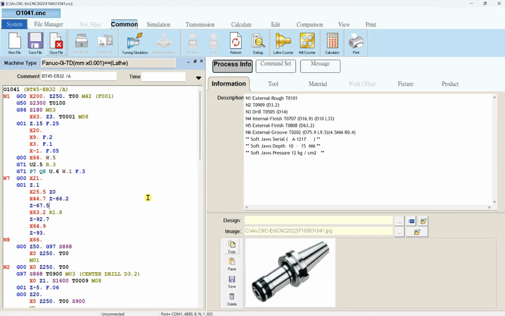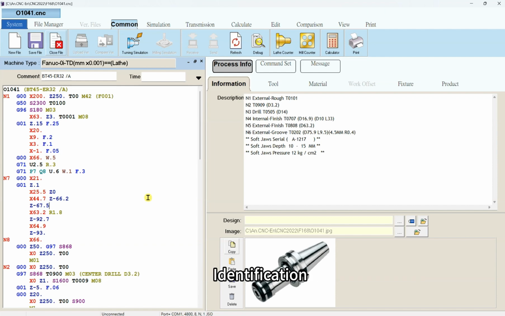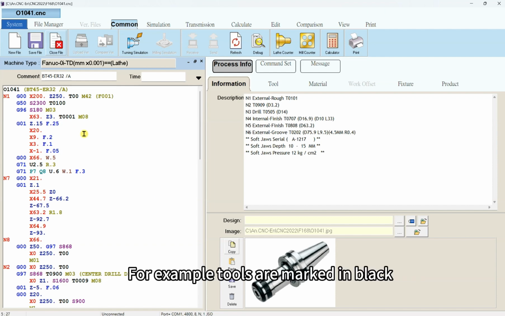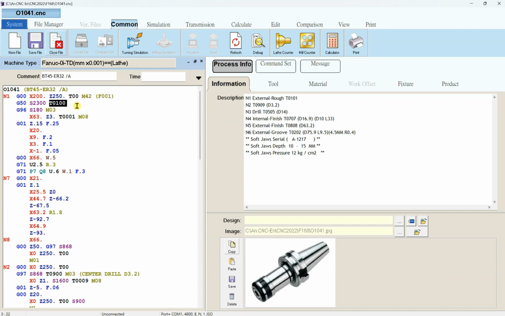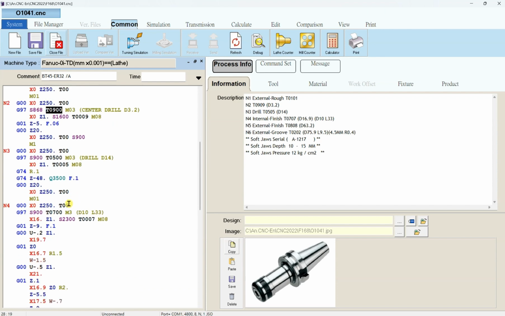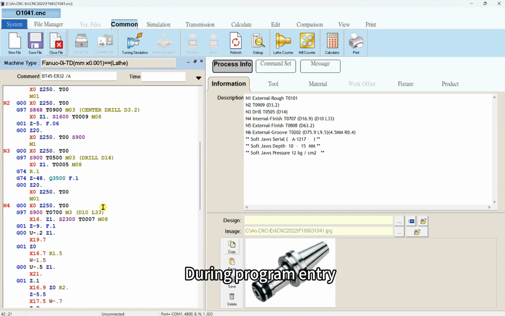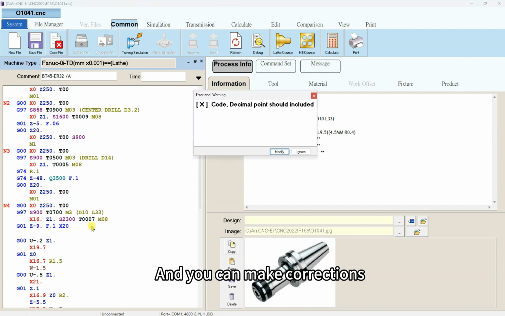On the left, when editing a program, different instructions are color-coded for easy identification. For example, tools are marked in black, so finding a specific tool is easy. Additionally, the system has error detection during program entry. For instance, if a decimal point is missing, the system will alert you, and you can make corrections. This is the editing part of the program.